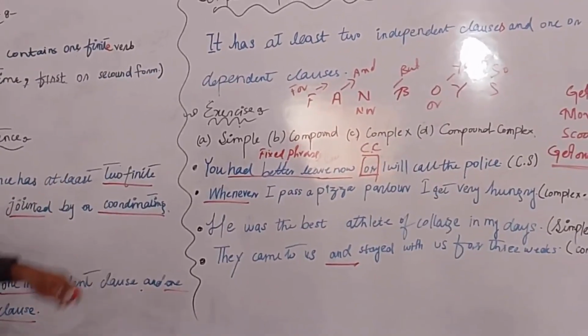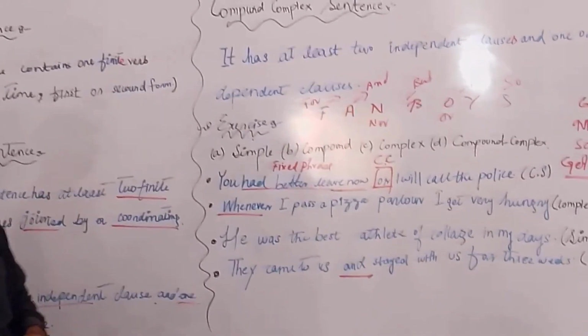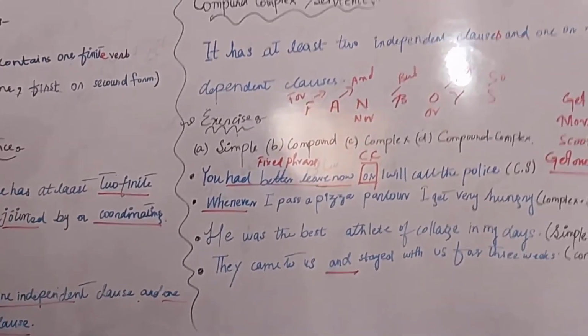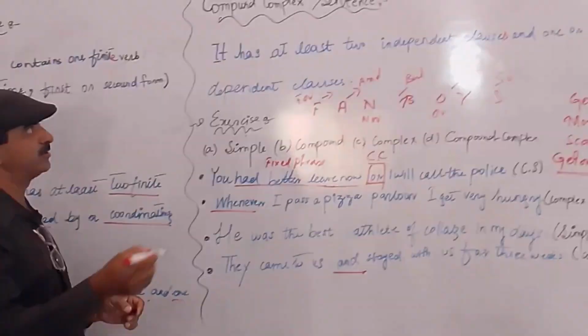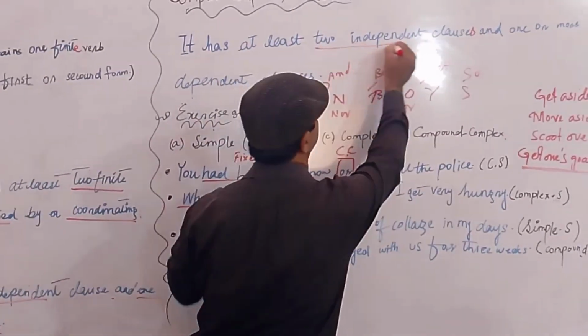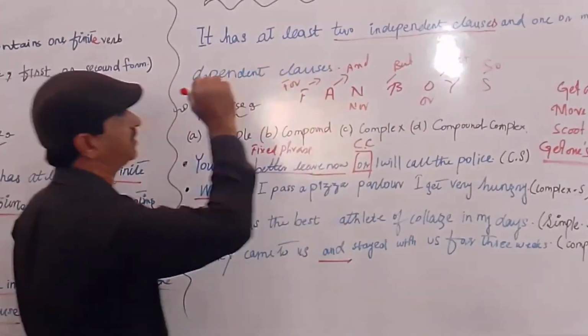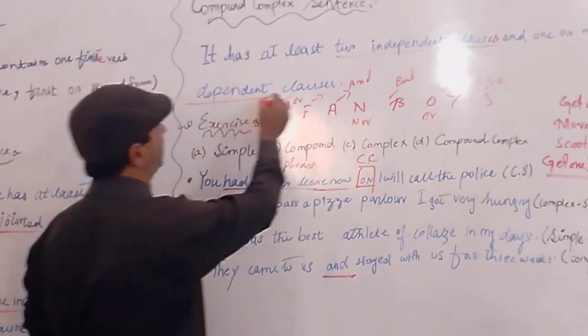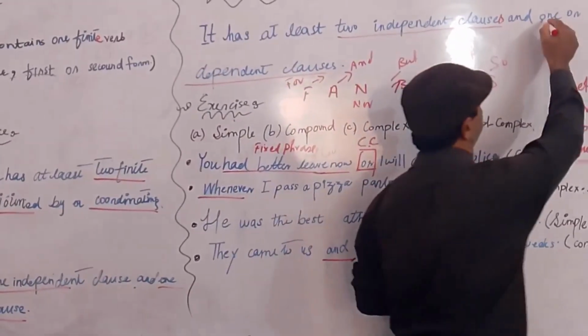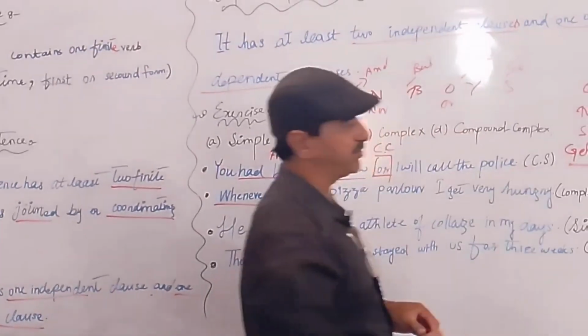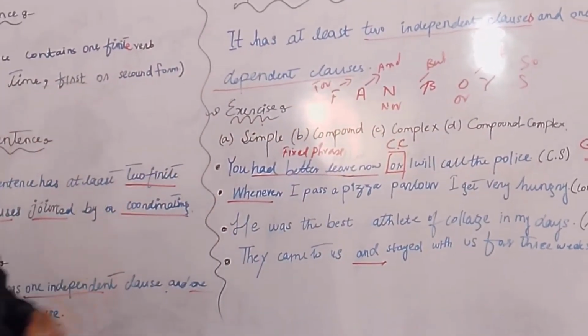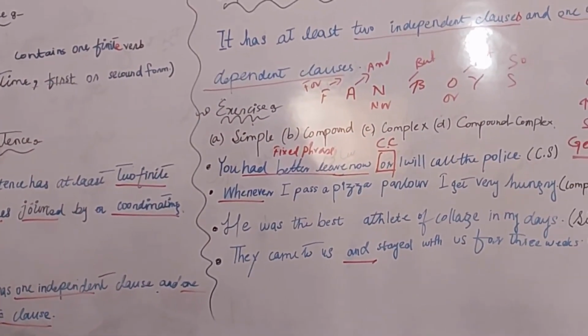Well, next one, compound complex sentence. It has two independent clauses. How many independent clauses? Two independent clauses, and one or more dependent clauses. Clear? So two independent clauses and one or more dependent clauses, that is a compound complex sentence.